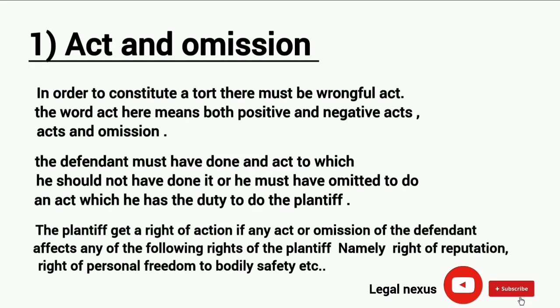Act or omission. In order to constitute a tort, there must be a wrongful act. The word act here means both positive and negative acts, acts and omissions. An act or omission means the defendant must have done an act which he should not have done, or he must have omitted to do an act which he has the duty to do to the plaintiff. The plaintiff gets the right of action if any act or omission of the defendant affects any of the following rights of the plaintiff, namely right of reputation, right of personal freedom, bodily safety, etc.